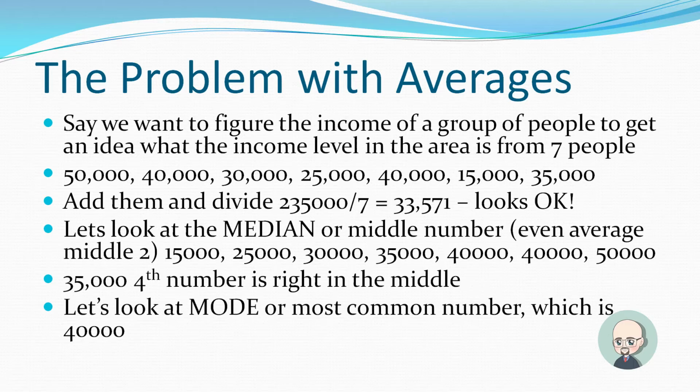Now let's look at the median, or middle number. If it's an even-numbered set that we're dealing with, you average the middle two. You put them in order first: 15,000, 25,000, 30,000, 35,000, 40,000, 40,000, 50,000. 35,000 is the fourth number, and it's right in the middle. Okay, so that seems like a decent guess, right? That's in the ballpark. Let's look at the mode, or the most common number, which is $40,000. That appears twice. It's the only number to appear more than once.